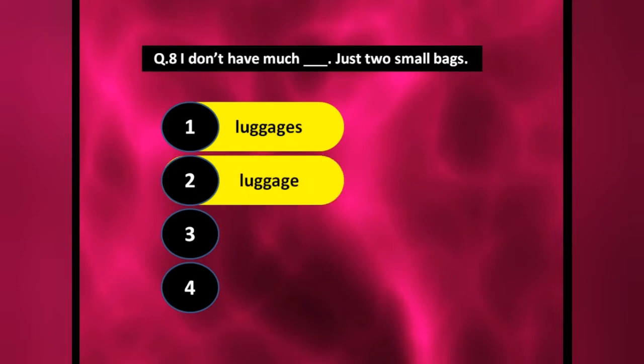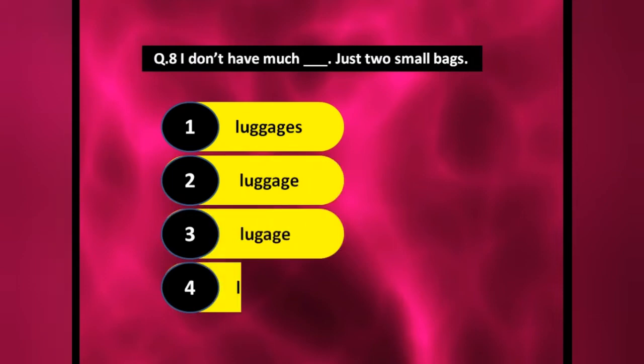Luggage means what? Saman. Okay. Luggage and luggages. Now first of all, in this I had given the spelling. First of all you should know the spelling of luggage. Definitely third and fourth, these are the wrong spellings. Okay, why? Because luggage, this is the right spelling. So automatically third and fourth, these both options are wrong.